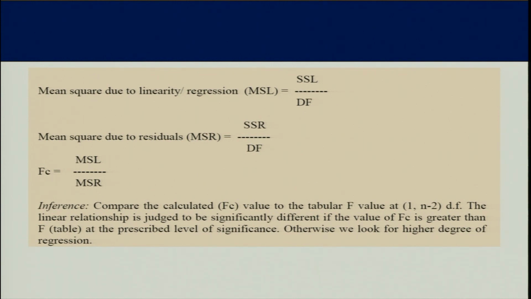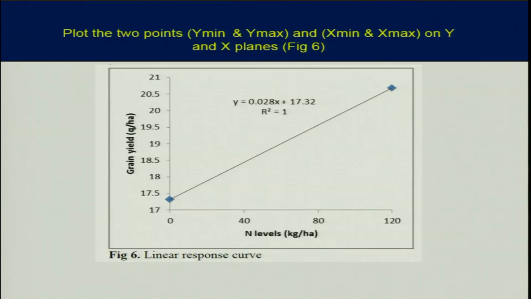The inference is to compare the calculated value to the tabular value at 1 and n minus 2 degrees of freedom. The linear relationship is significant if F calculated is greater than F table at the prescribed level of significance. Otherwise, we look for a higher degree of regression, that may be cubic, quadratic or another higher degree.